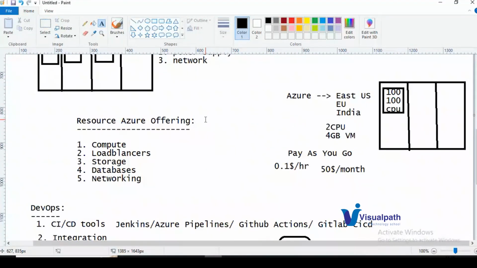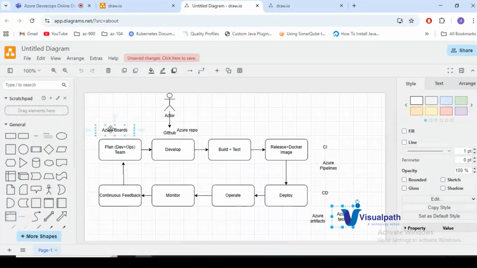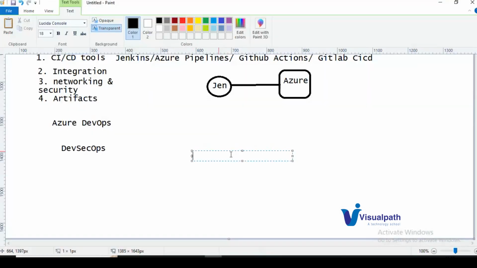So what does DevSecOps mean? Development plus security plus operations. Earlier, once the entire application was developed and deployed into the environment, then we would start performance testing and security testing. So the security would be at the end of the CI/CD pipeline. Once the CI/CD process was completed, at the end we would do vulnerability testing, security testing, and network testing. All this we needed to put at the end of the deployment.